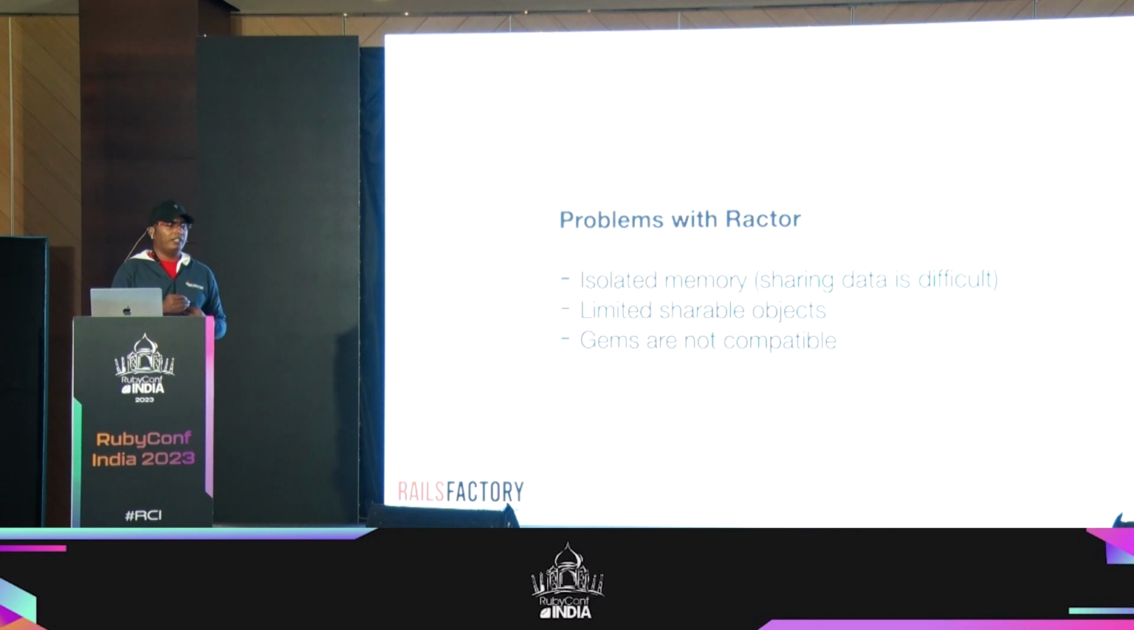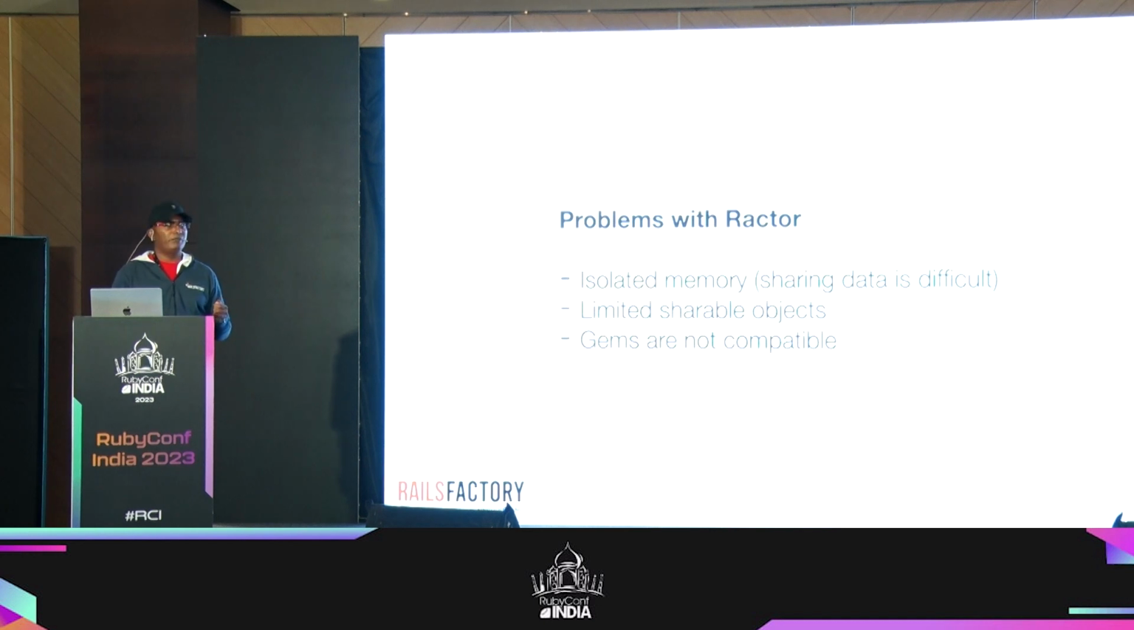But it is still not very simple for you to write this code. You still have to think in a different way to be able to send data. Like you have to freeze your existing objects and send it. So that needs you to think in a different way, right? So limited shareable objects, that is one problem. If you try to run an experiment with this, you might run into a lot of errors initially because Ractor is still at experiment stage, right?